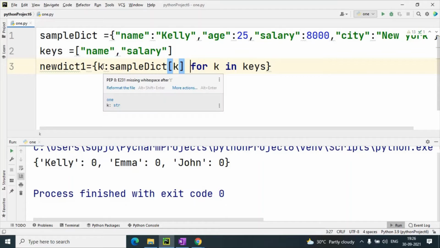In the new dictionary that we will make, k is the key and this is the value.